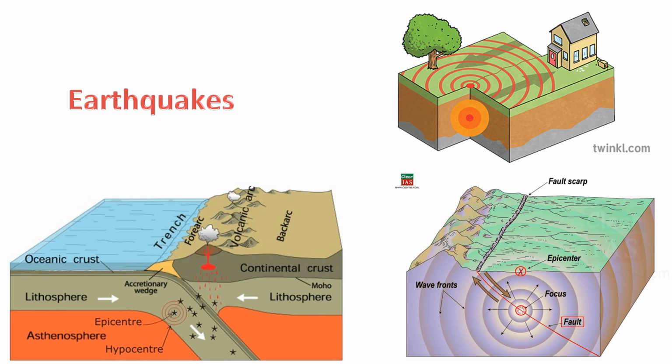2. Plate boundaries. Most earthquakes occur near tectonic plate boundaries, where these plates interact. There are several types of plate boundaries. Divergent boundaries, plates move away from each other. Convergent boundaries, plates move toward each other. Transform boundaries, plates slide past each other horizontally.